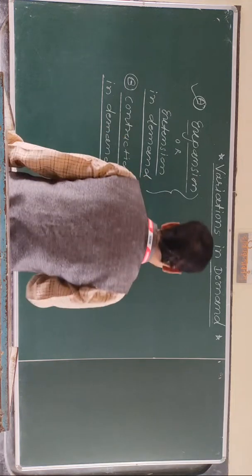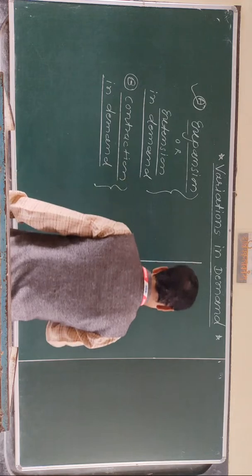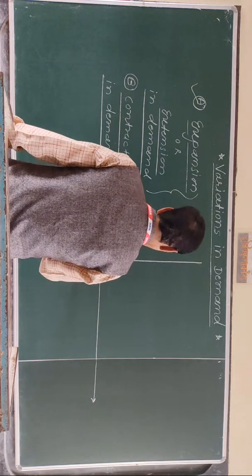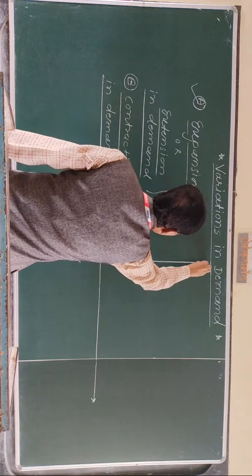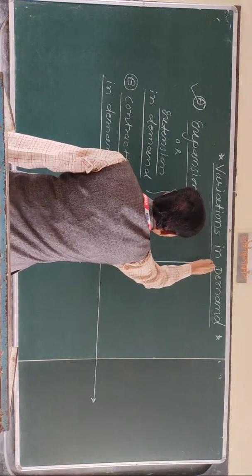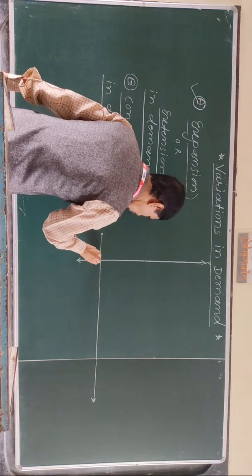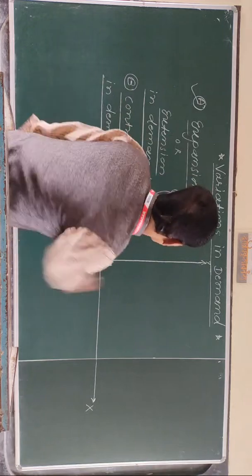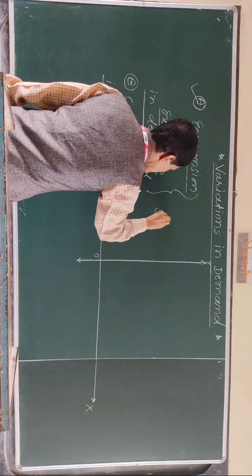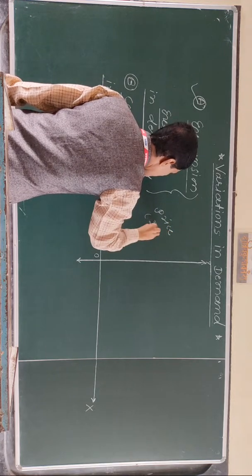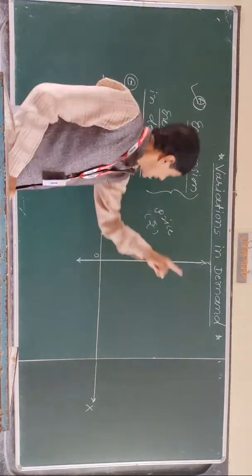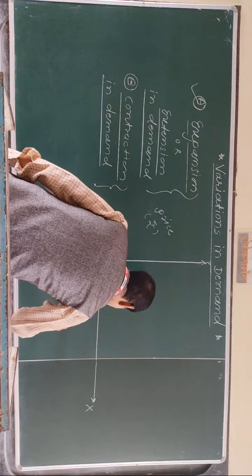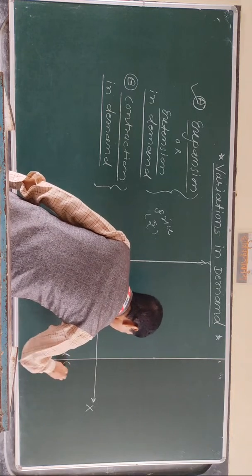There are two axes. Okay, this is Y. Here is O. Then X. Y, O, X. So Y axis indicates the price of commodity in rupees, and X axis indicates the quantity demanded in kilograms.